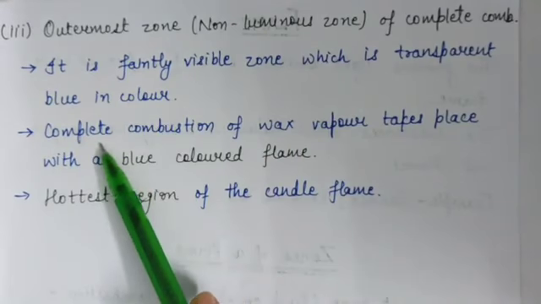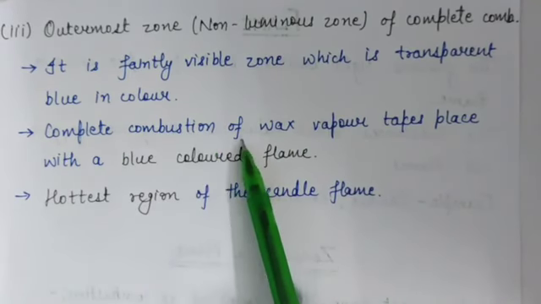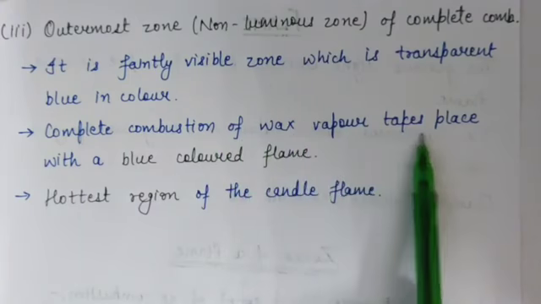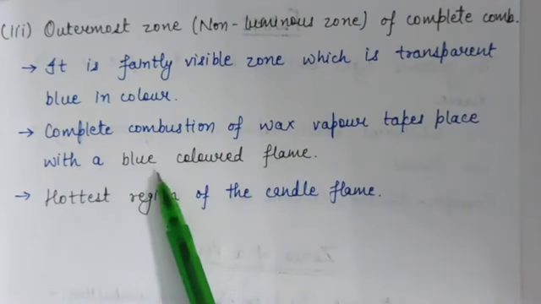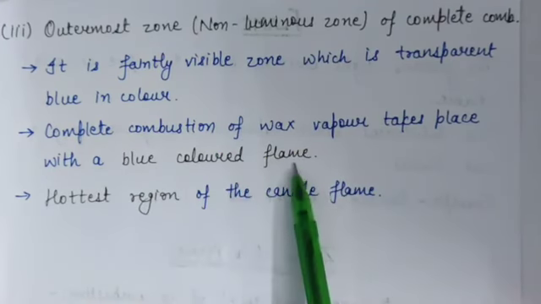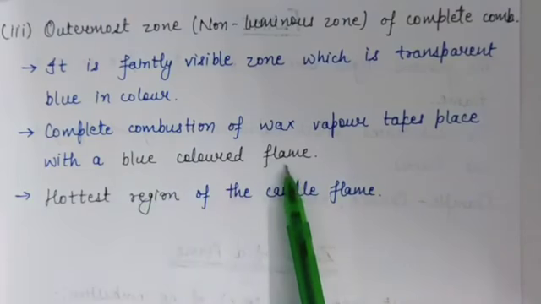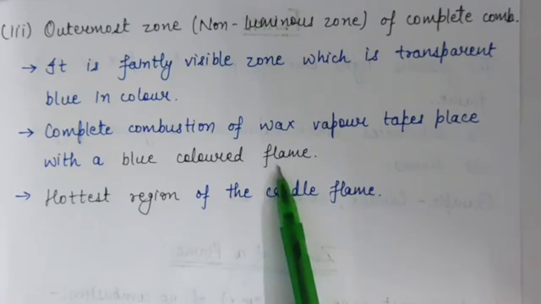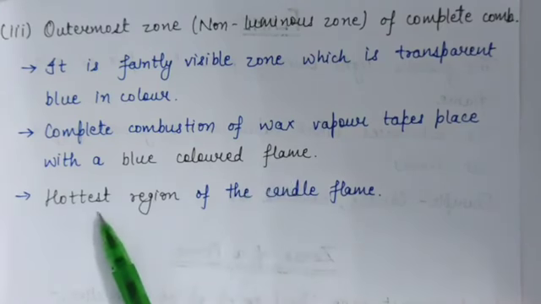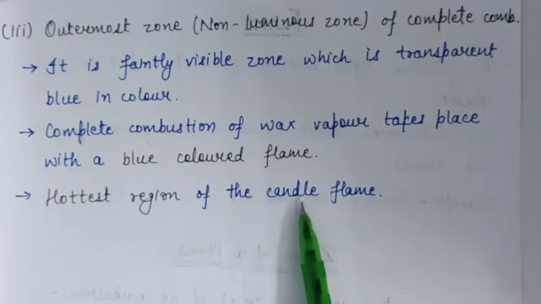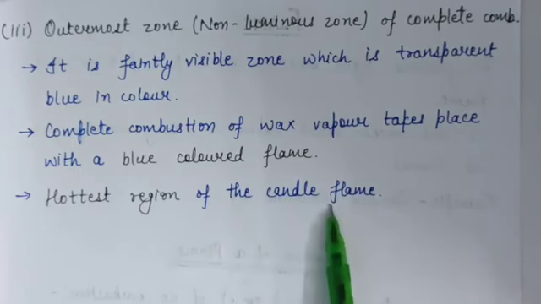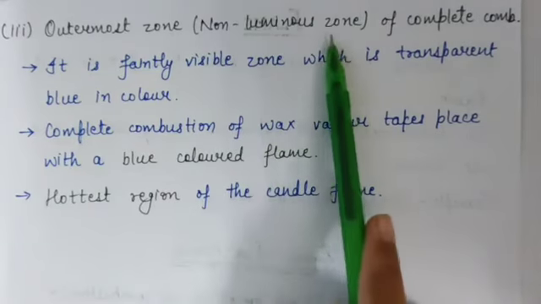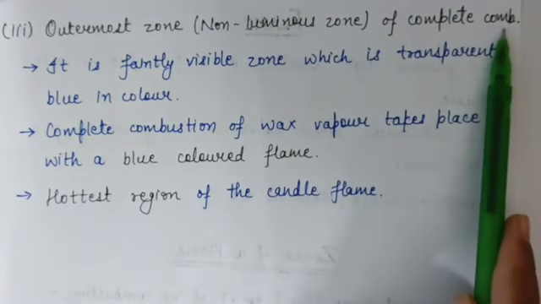In this region, complete combustion of wax vapor takes place with a blue colored flame. Wax burns to produce heat, carbon dioxide and water vapor. And it is the hottest region of the candle flame. It is also known as non-luminous zone or zone of complete combustion.